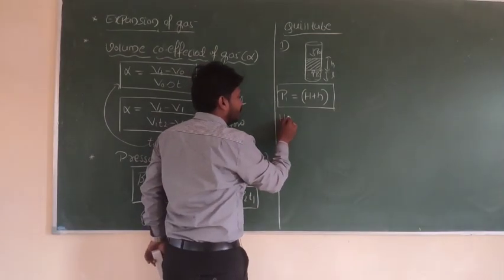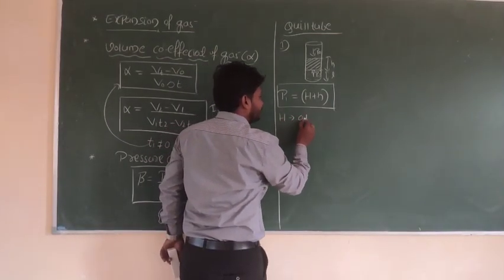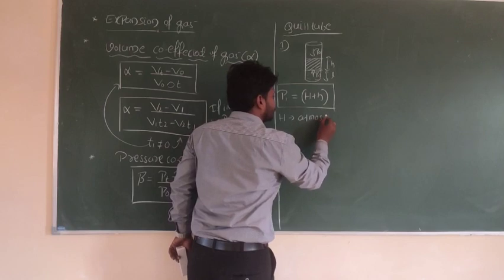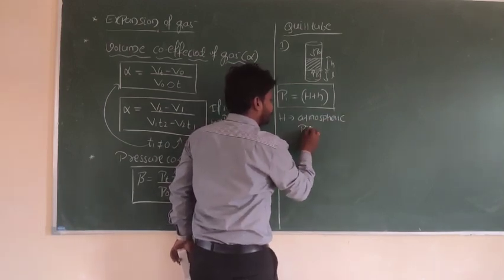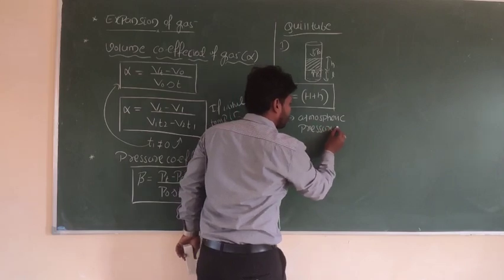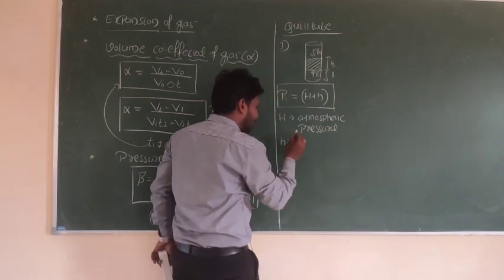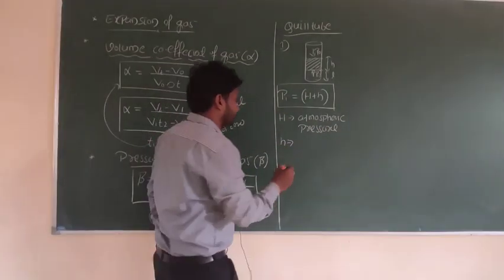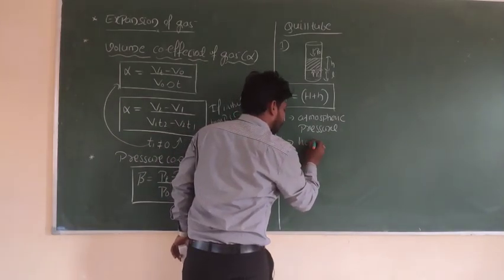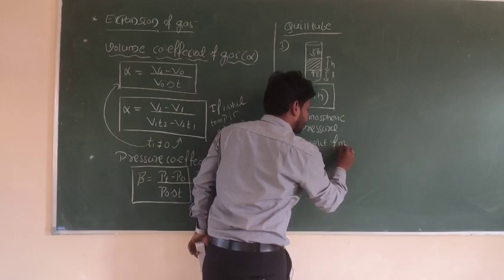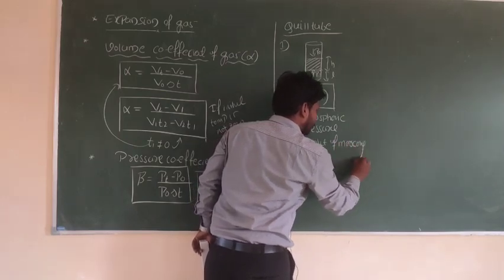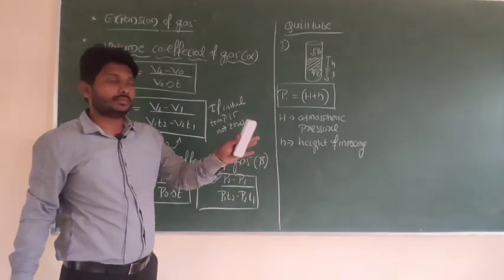Look here, capital H we consider as atmospheric pressure, right? Small h indicates the height of mercury.